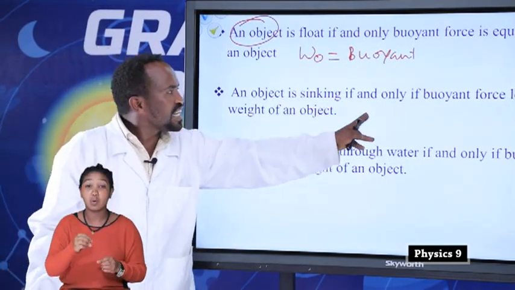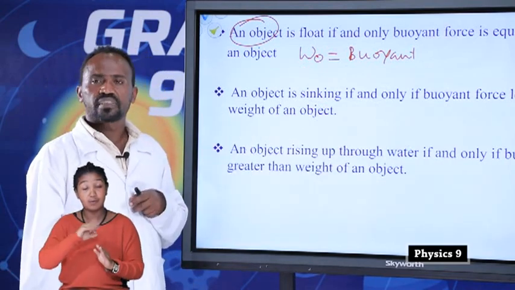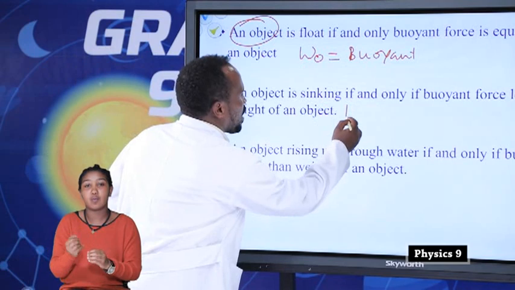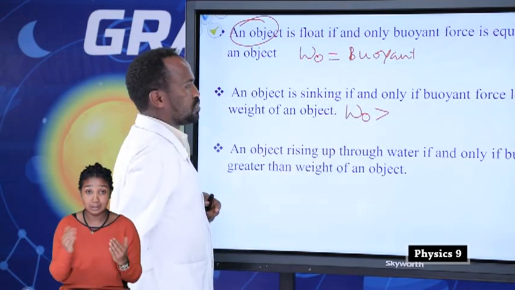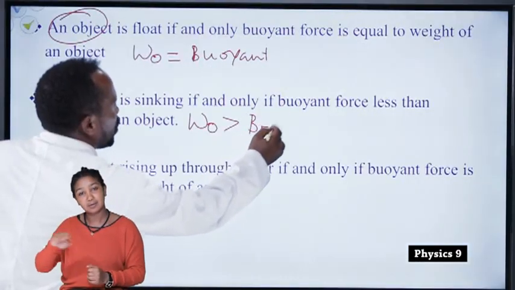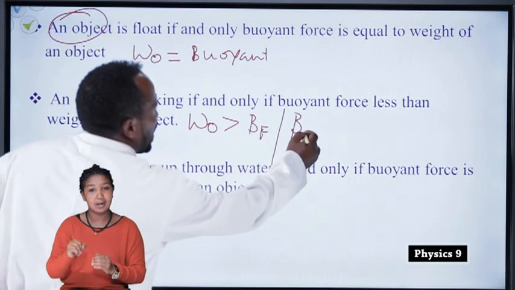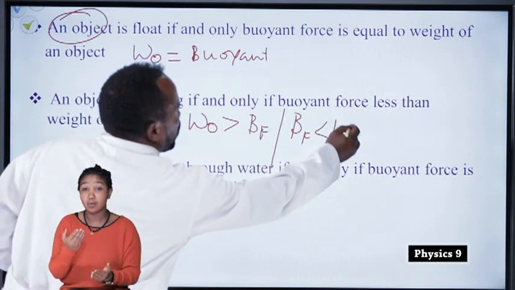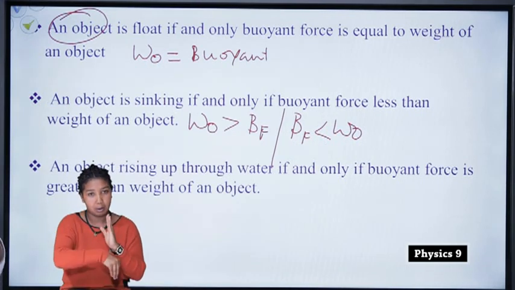An object is sinking if and only if buoyant force is less than the weight of the object. This means that if the weight of an object is greater than the buoyant force, or if the buoyant force is less than the weight of the object, it is sinking.